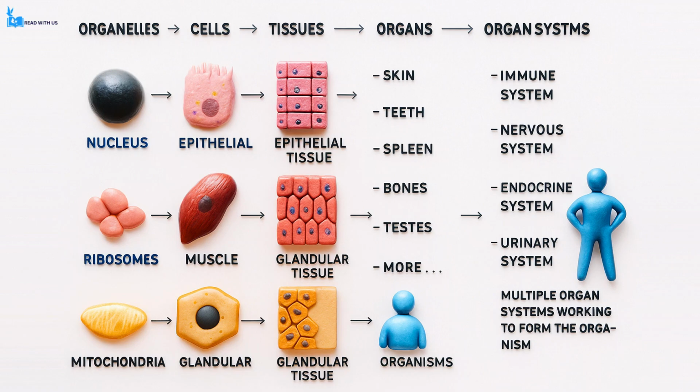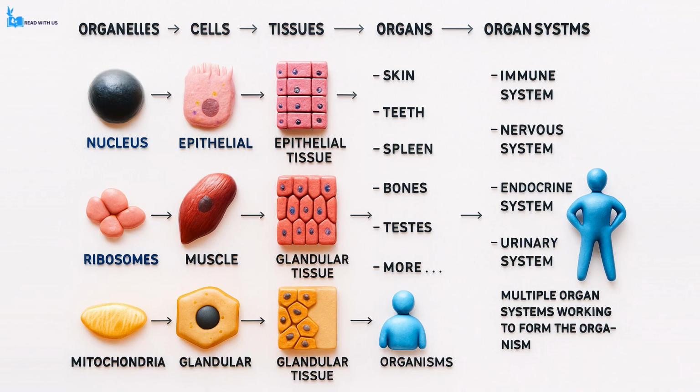At the next level of organization, we find organ systems. An organ system is a group of organs that work together to perform a major bodily function. For instance, the stomach, liver, pancreas, small intestine, and other organs collectively form the digestive system, which breaks down the food we consume and absorbs the nutrients into the bloodstream. Other organ systems include the cardiovascular system, which transports blood throughout the body, the reproductive system, which allows for the creation of new life, and many more.